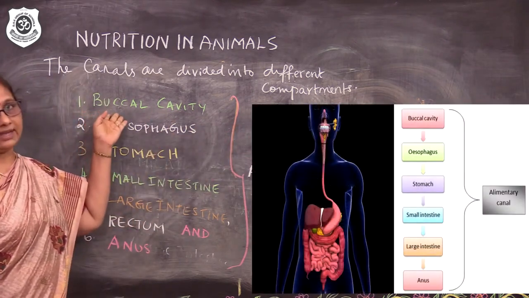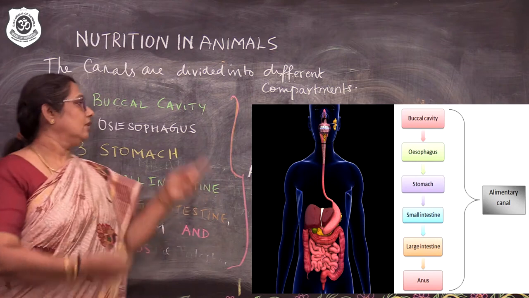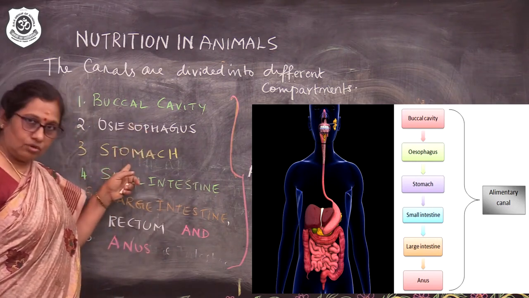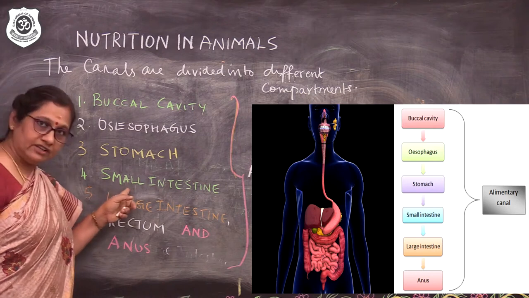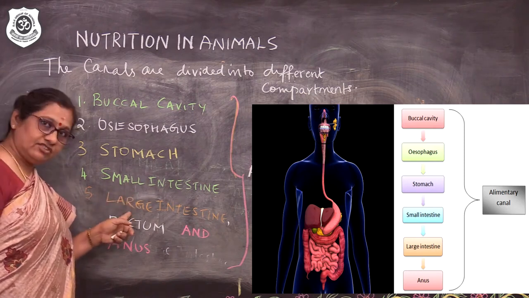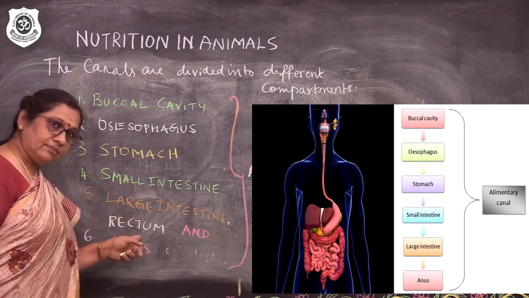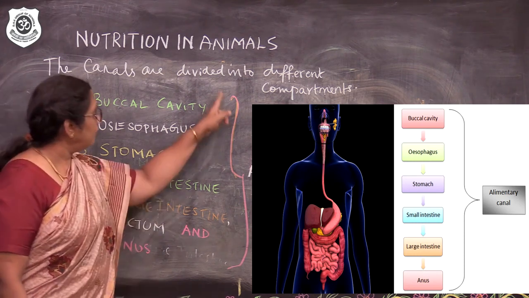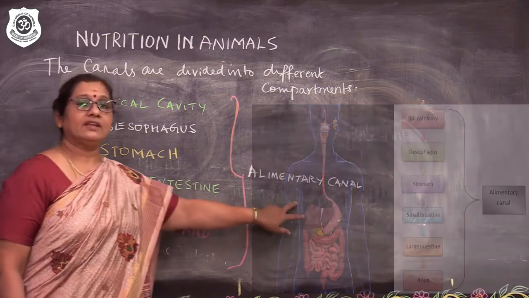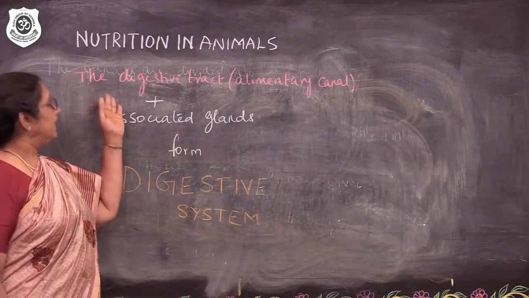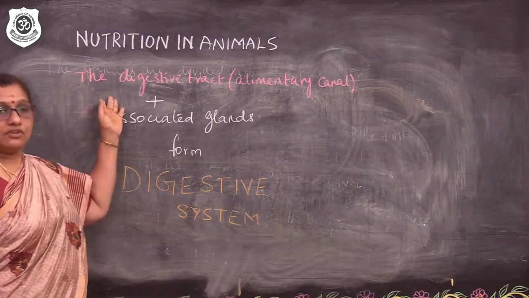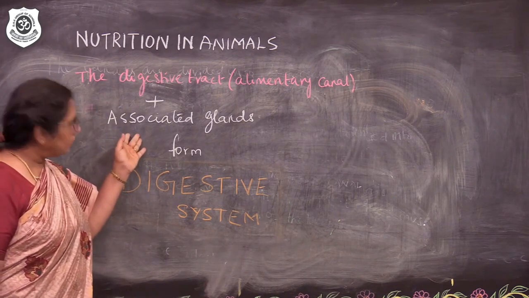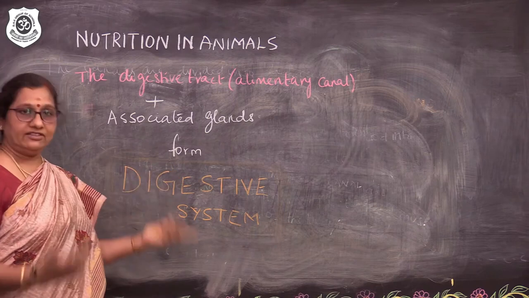First one is the buccal cavity, that is the mouth. Buccal cavity, esophagus, stomach, small intestine, large intestine, rectum and anus. All these together we call the alimentary canal. The digestive tract, otherwise called the alimentary canal, along with associated glands, forms our digestive system.